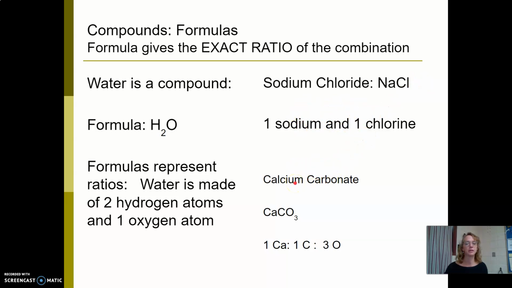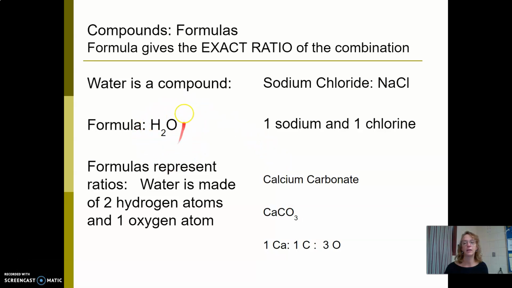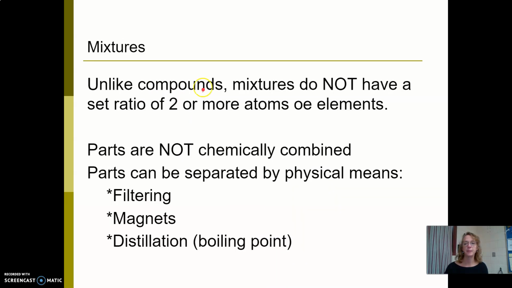Calcium carbonate is another one. It's made of calcium, carbon, and oxygen, again in this exact ratio of 1 calcium, 1 carbon, 3 oxygens. Don't worry about those formulas. I just want you to recognize that something written like this is called a formula. If it has a formula, it is a compound, and compounds are pure substances. So mixtures are different than compounds.